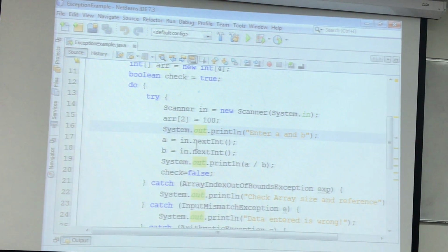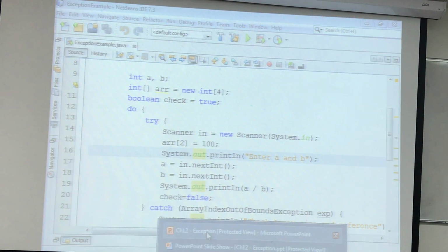Because here we somehow overcome the issues of crashing. Our program was crashing in the previous case, but in this case, we somehow make our program not crash in case of exception, and we let the user enter the correct values. Okay? So this is what we basically need to learn to write the code that is called the portable code.